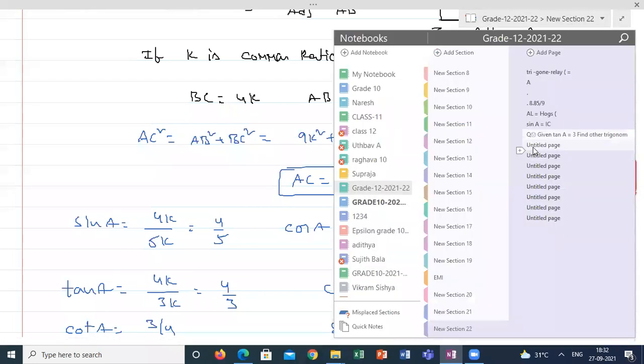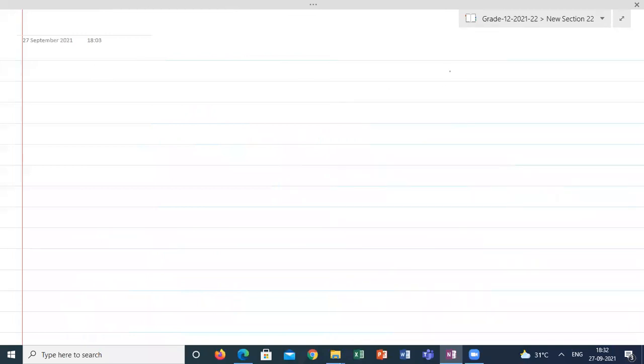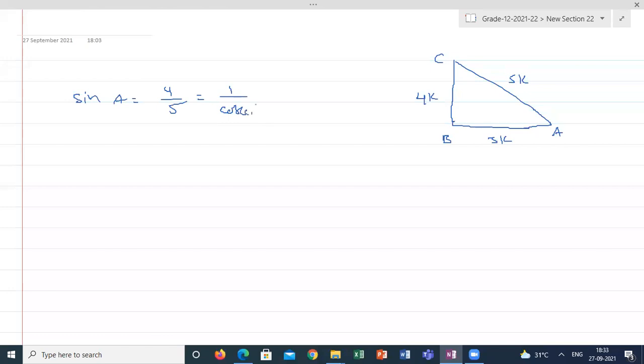So it will be easy to remember like this. When you are solving, you start like this. First step is to calculate all the three sides in terms of the common ratio. In this case, I got this is 4K, this is 5K, this is 3K. So I'm starting with sine A. This is angle A. Your angle is very important, because with respect to which angle decides opposite or adjacent. Sine A is equal to 4 by 5, which is 1 by cosecant A. Straight away you write, later you write cosecant separately. Cos A is equal to adjacent by hypotenuse, 3 by 5, which is 1 by secant A.